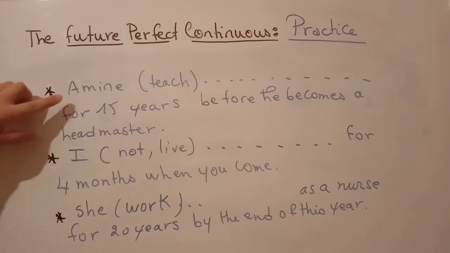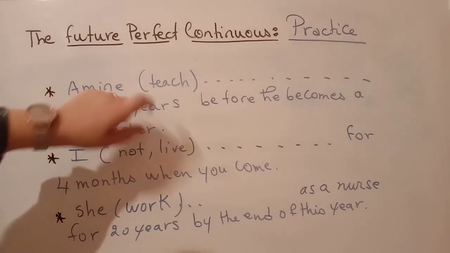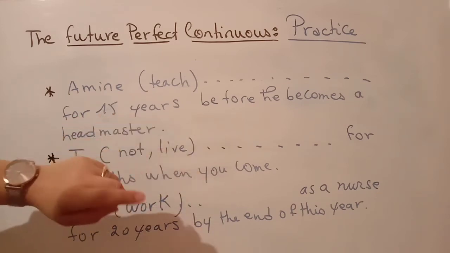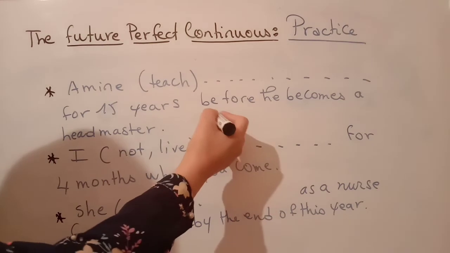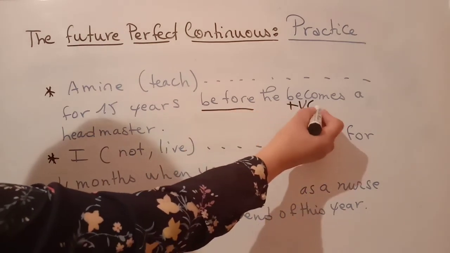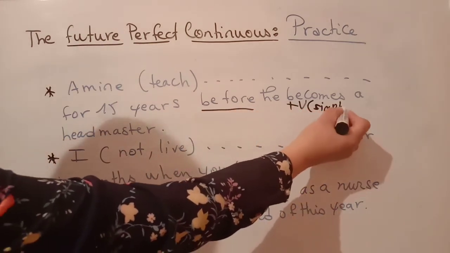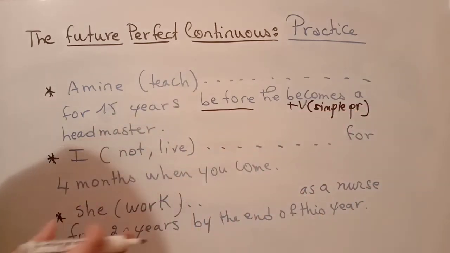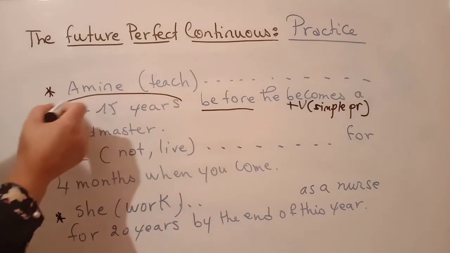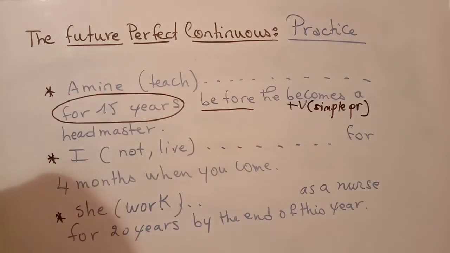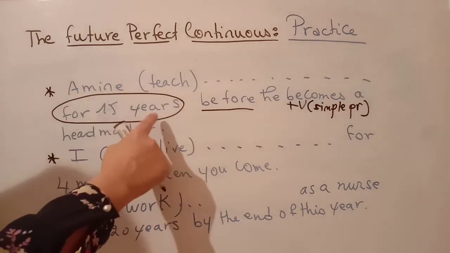First example, Amin, you have the verb teach for 15 years before he becomes a headmaster. So here you have before plus verb simple present. So it's of course the future perfect tense, but which one? Perfect continuous or perfect simple? So of course it's the future perfect continuous because you have duration for 15 years.